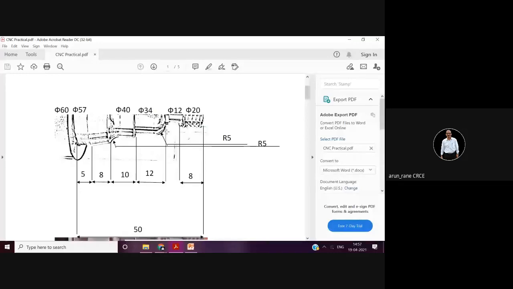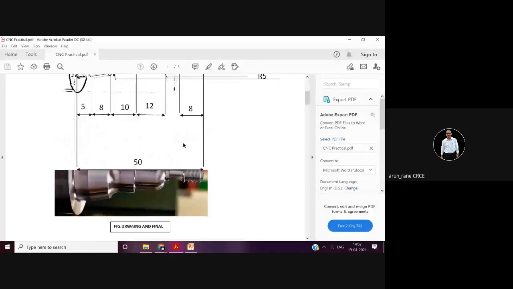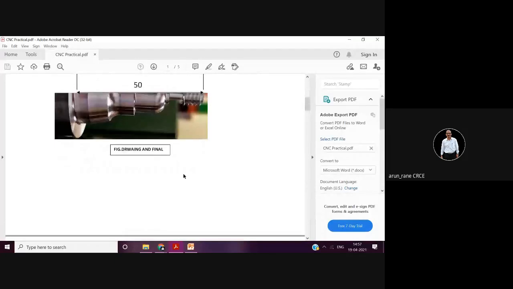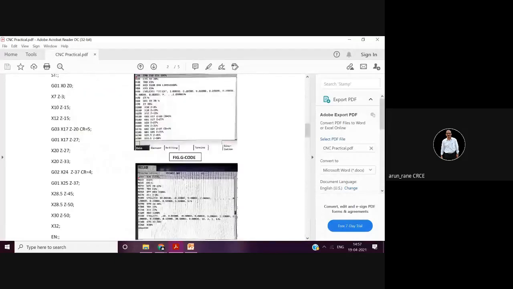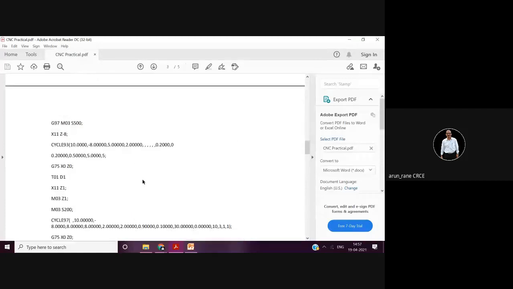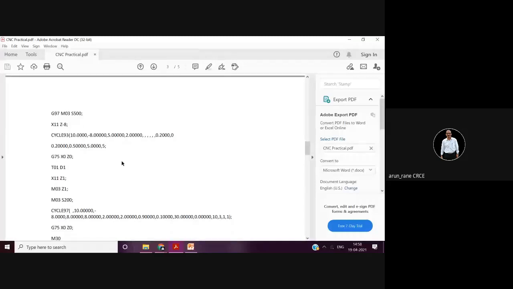Otherwise, your number of lines will increase. So again, your cycle 93 is a grooving cycle on the Siemens machine. Fine. Here again, these are the allowances, and then G75 X0 Z0 is the reference return.